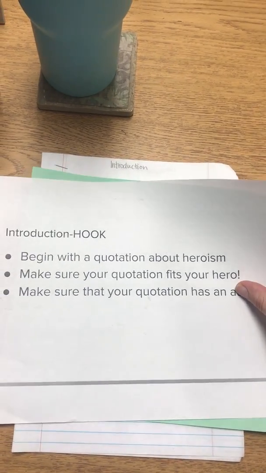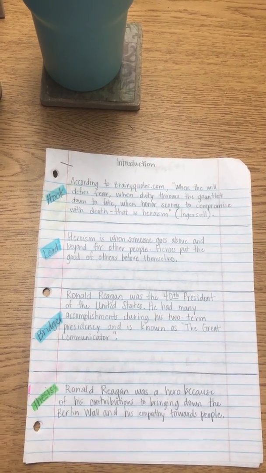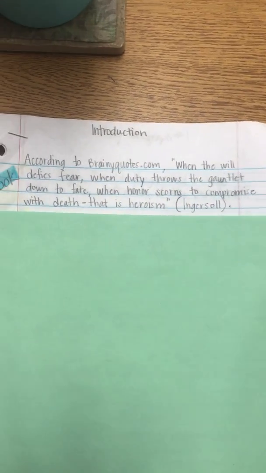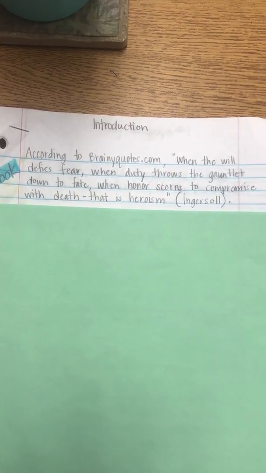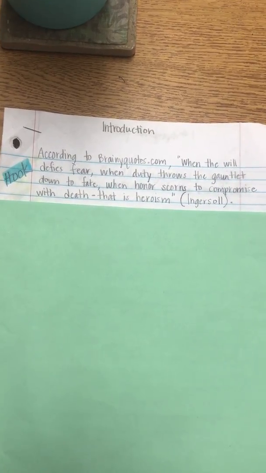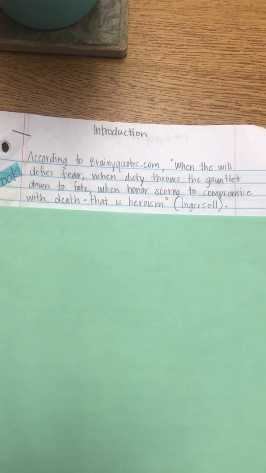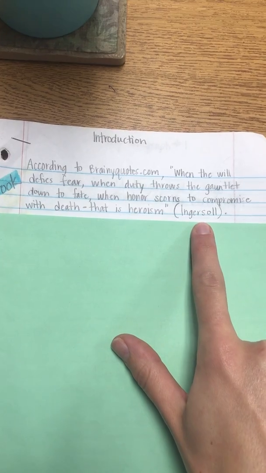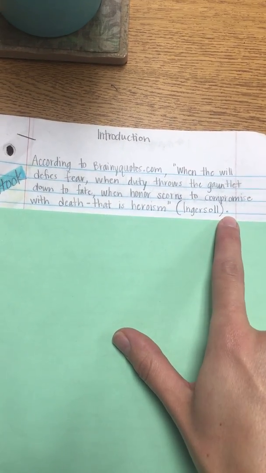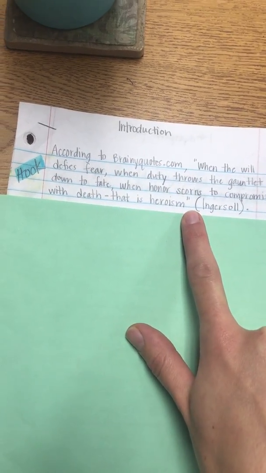So this is what I came up with for mine. It says, according to brainyquotes.com, so you have to introduce it. You can't just throw a quote at the beginning of the introduction. "When the will defies fear, when duty throws the gauntlet down to fate, when honor scorns to compromise with death, that is heroism." And then the author's name goes in parentheses at the end. Notice that the period goes at the very end and not behind heroism.